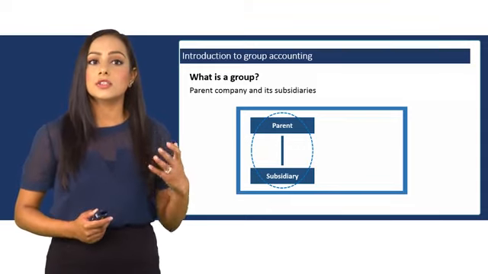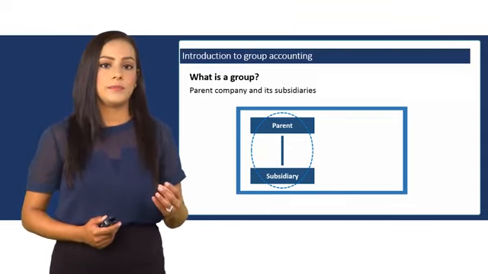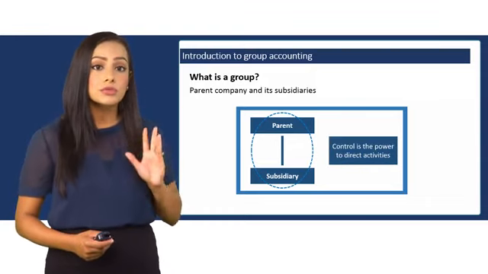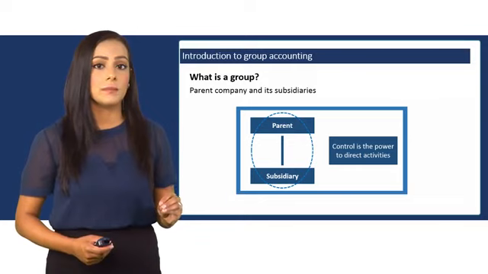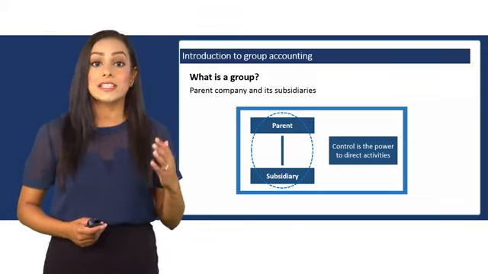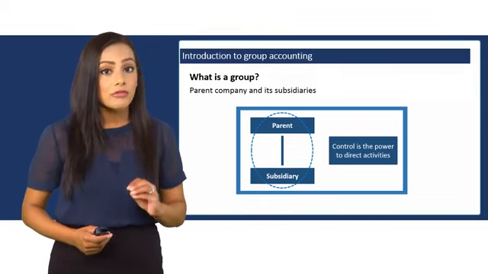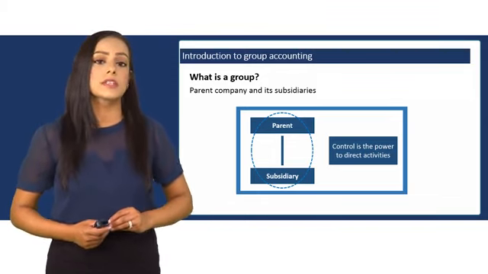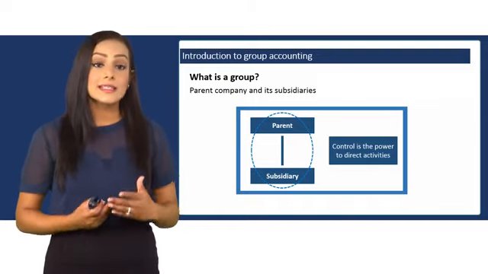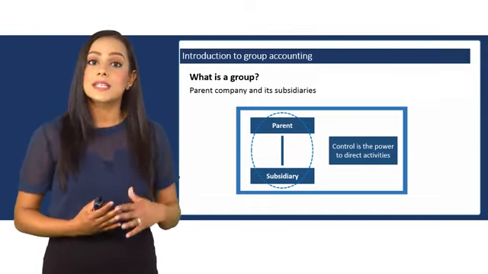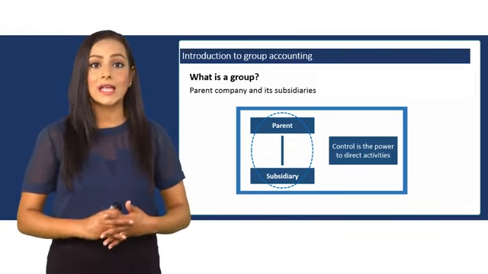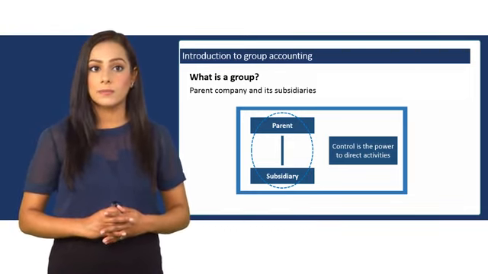Now, when does a group become a group? It occurs when the parent exerts control over the subsidiary. And the definition of control is that the parent has the power to direct the activities of the subsidiary. So when such power exists, standards tell us that we must produce consolidated accounts for the parent.